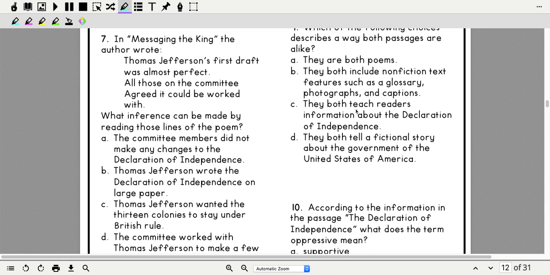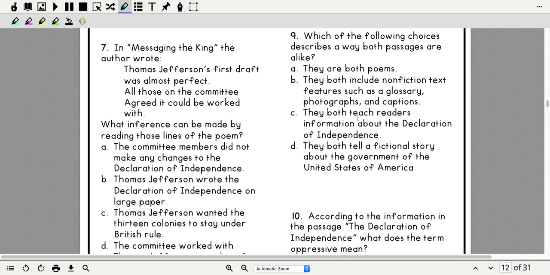Okay, we're going to come over here to number 9. And number 9 says, which of the following choices describes the way both passages are alike? A, they are both poems. B, they both include nonfiction text features such as a glossary, photographs, and captions. C, they both teach readers information about the Declaration of Independence. Or D, they both tell a fictional story about the government of the United States of America.